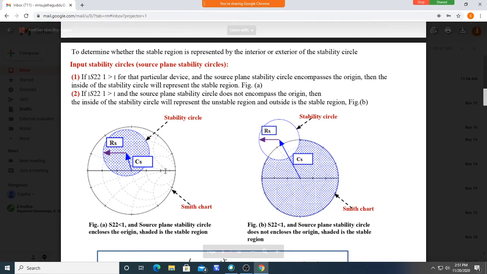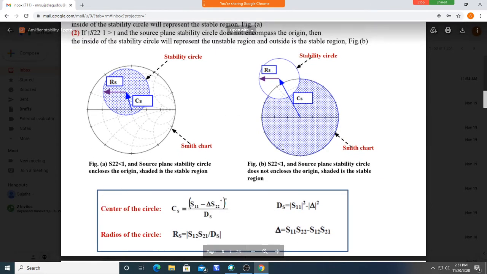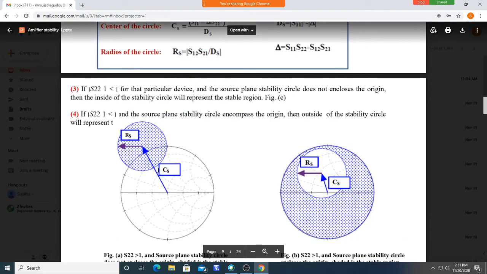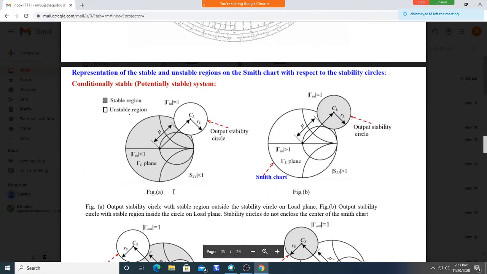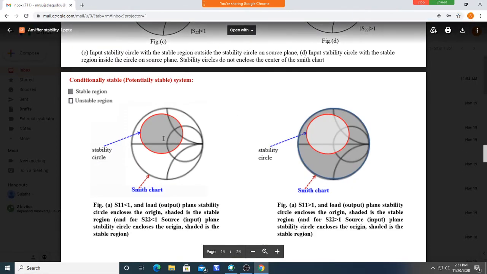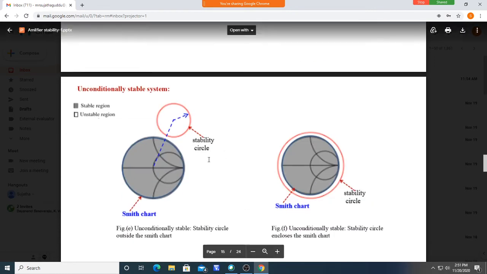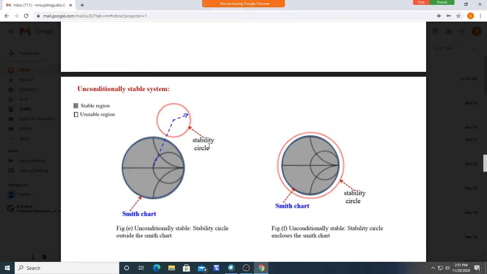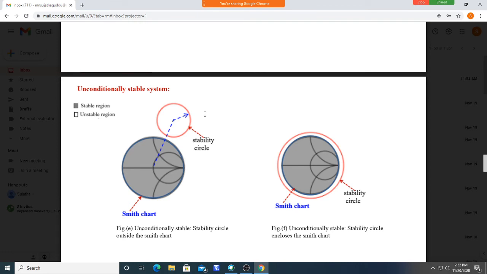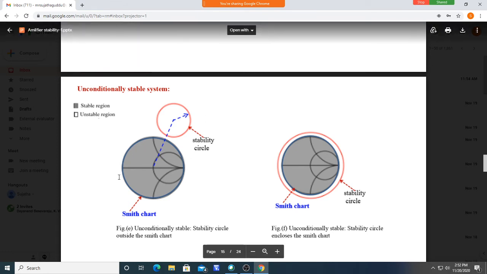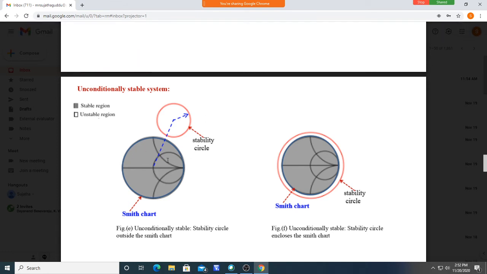Here, this is a conditional stability case: the circles are like this, they may partially enclose like this. The next case is like this. This is called unconditional stability. The circle is outside the Smith chart, so you can take any value over the chart as ZS. All values are stable. This is called unconditionally stable.